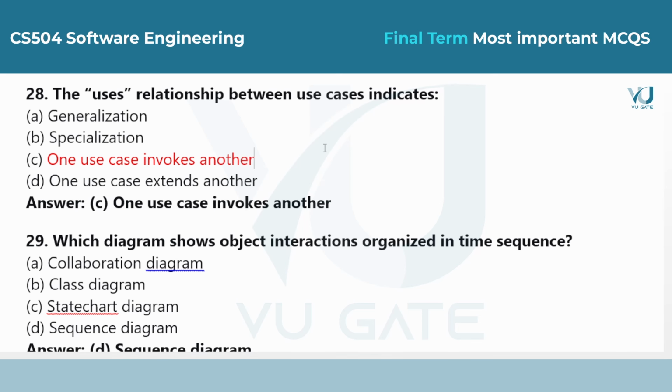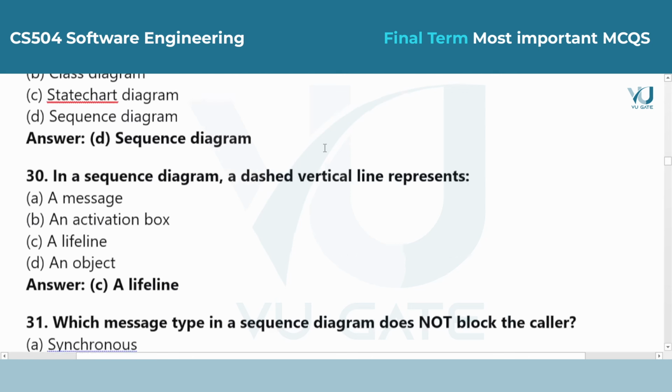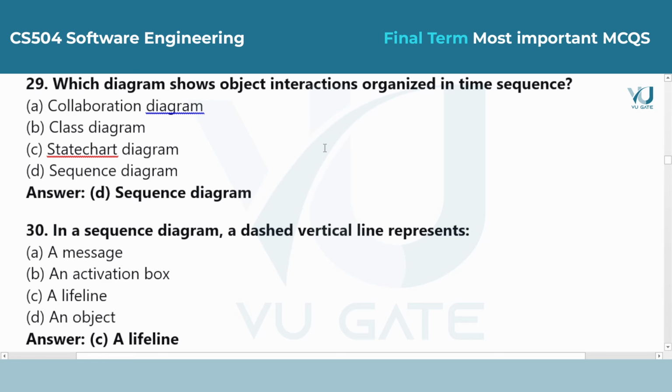Question 29. Which diagram shows object interactions organized in time sequence? Answer is option D, sequence diagram. A sequence diagram is designed to show exactly how objects talk to each other and in what order that happens over a timeline.